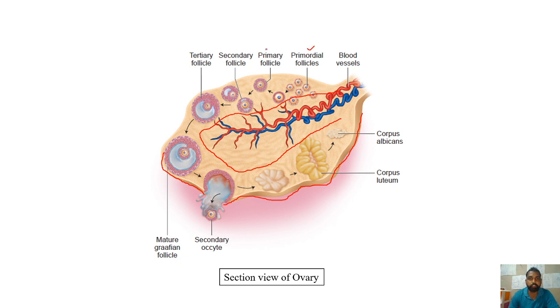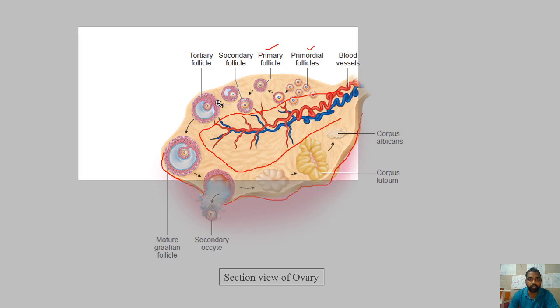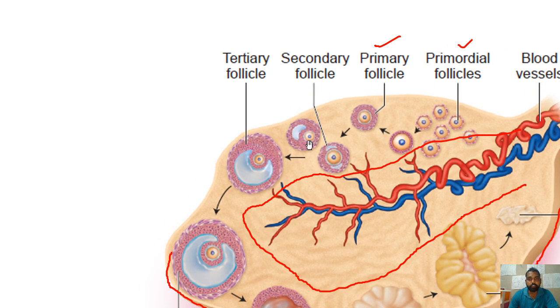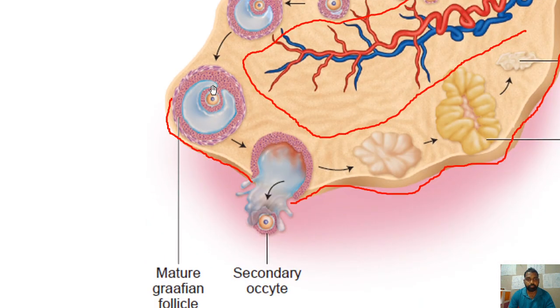This is a primordial follicle, primary follicle, secondary follicle, and you can see the difference here. The secondary follicle is attaining the antrum, right? Now it is called a tertiary follicle. Now this is the Graafian follicle, that is the fully mature Graafian follicle.